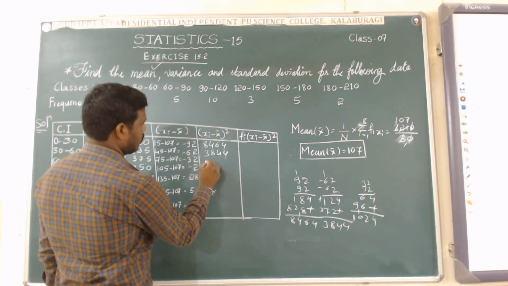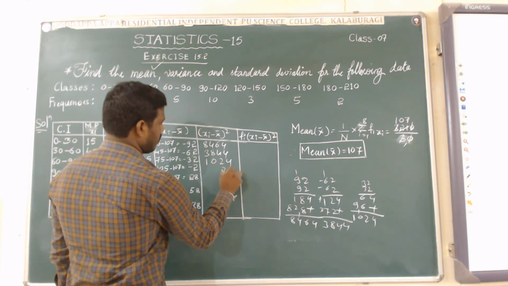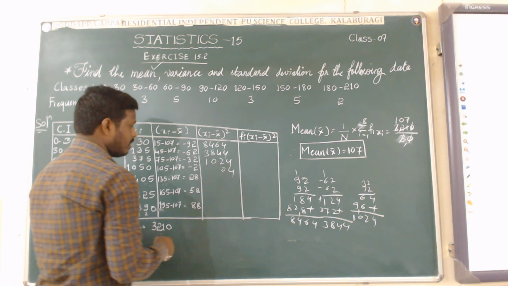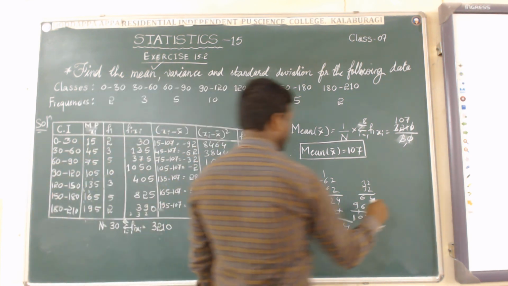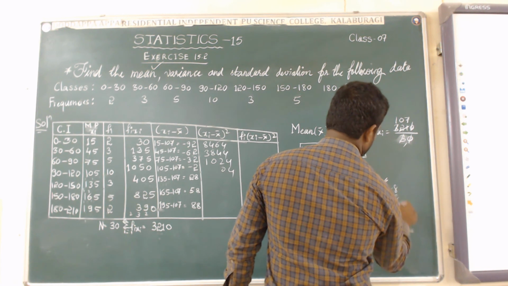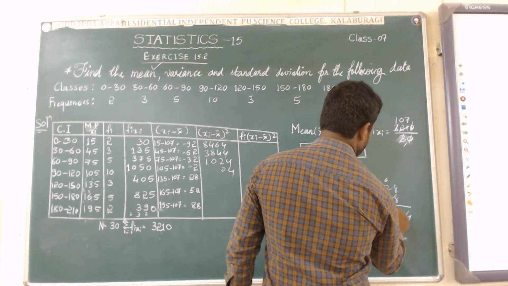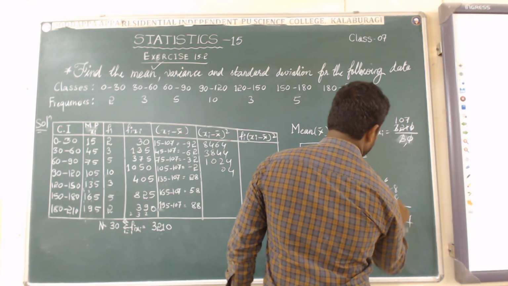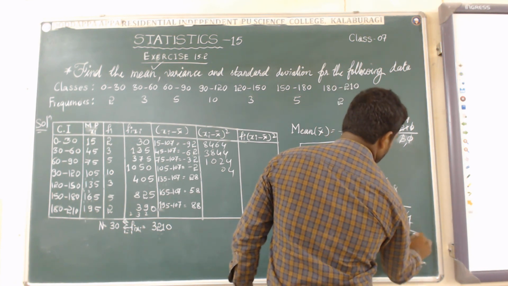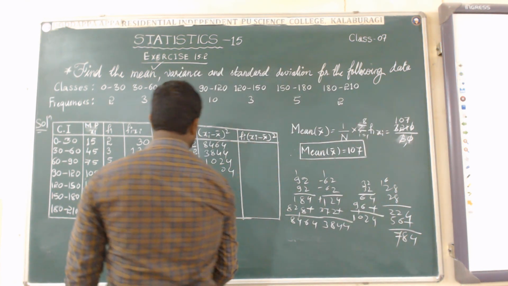The product here is 1024. Again, 28 into 28. 64, 16, 22, 16, 5, 4, 8, 7, 784.